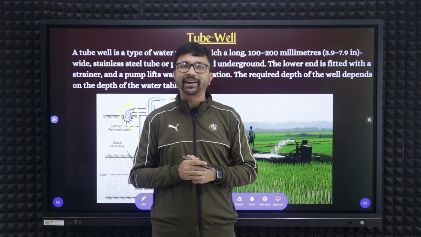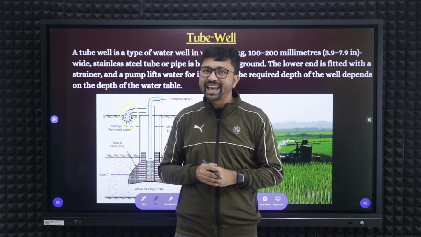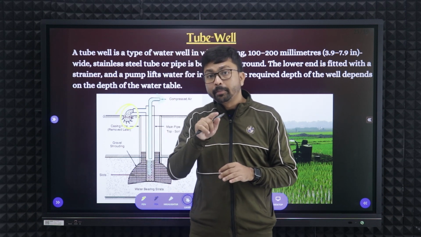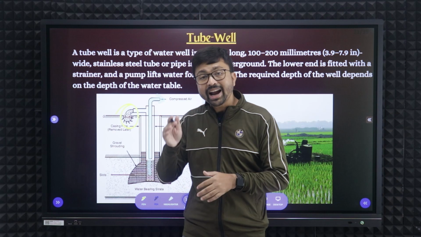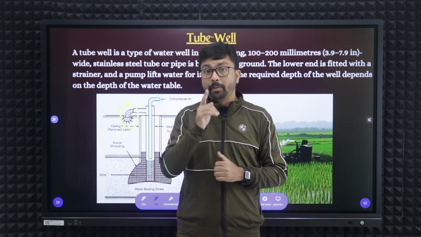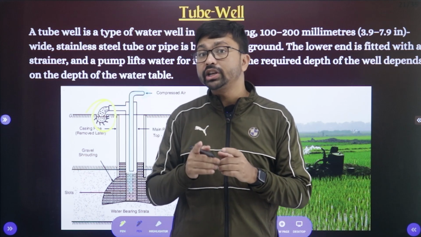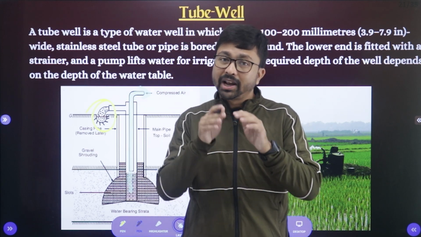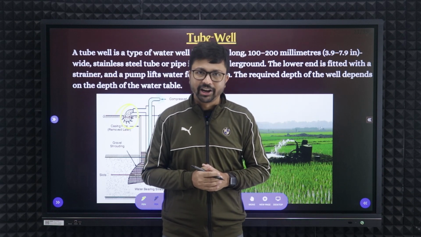And the best advantage is where the rainfall is less, where the groundwater level is beyond 15 meters but within 50 meters, in that area we can do agricultural activity with tubewell irrigation. But there's a problem. As we are using tubewell irrigation much more, the underground water level will decline day by day, and that will create a huge problem in the near future.